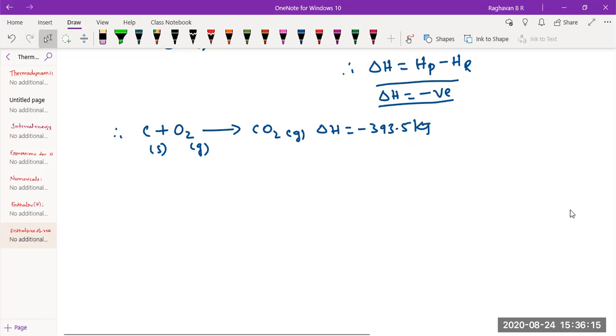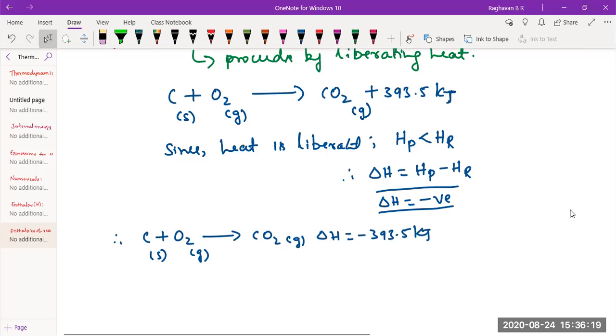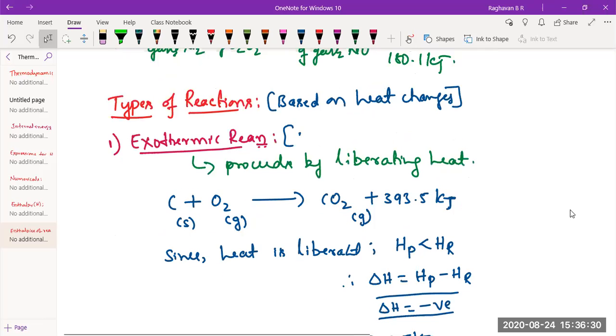Because during all exothermic reactions delta H is negative. Why is it negative? Because heat is liberated so that HP is less than HR, so the difference becomes negative. So for all exothermic reactions, I simply say enthalpy change is negative. We'll proceed now.